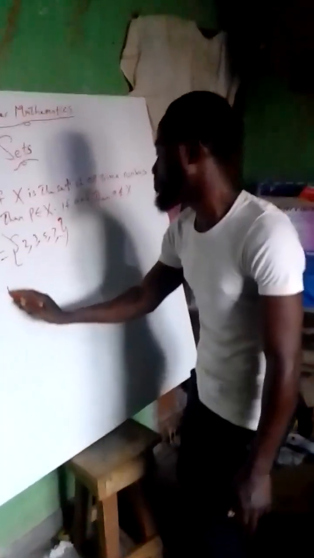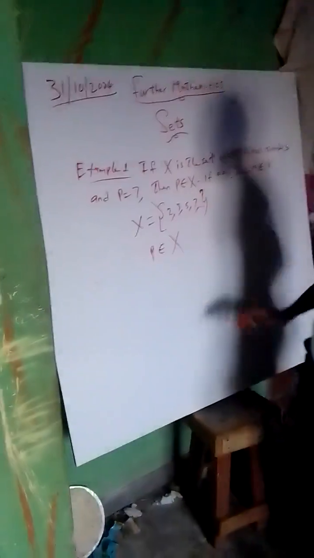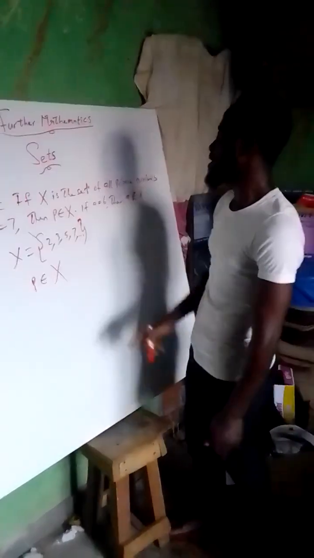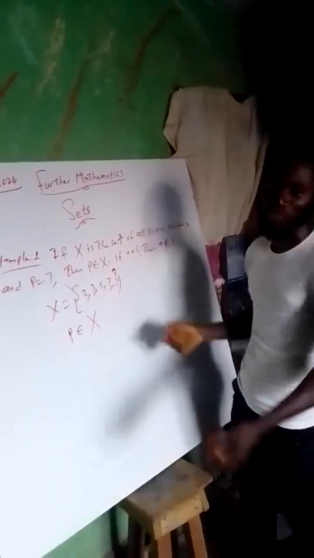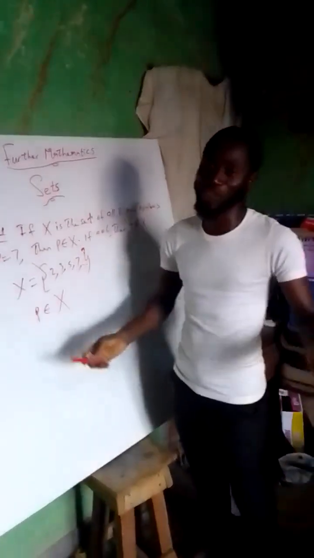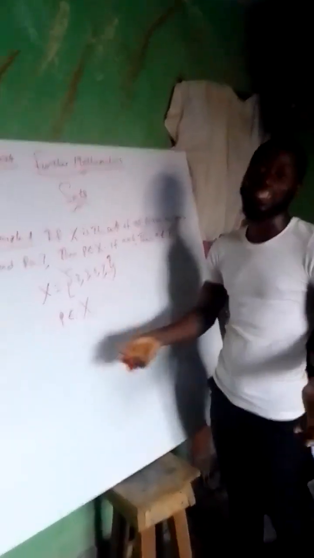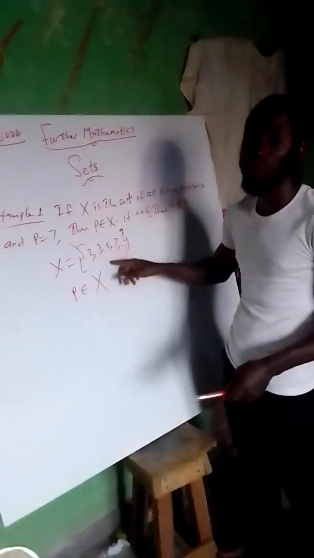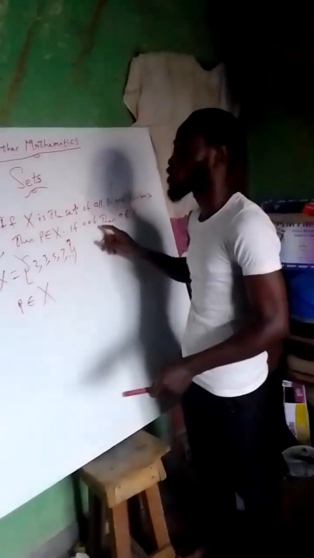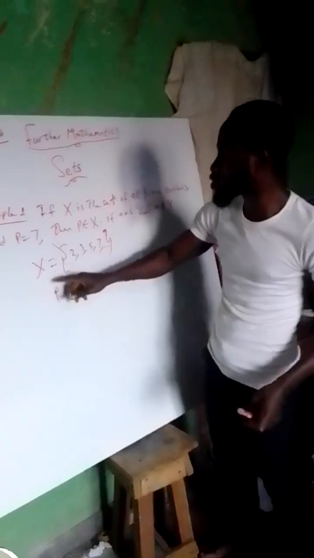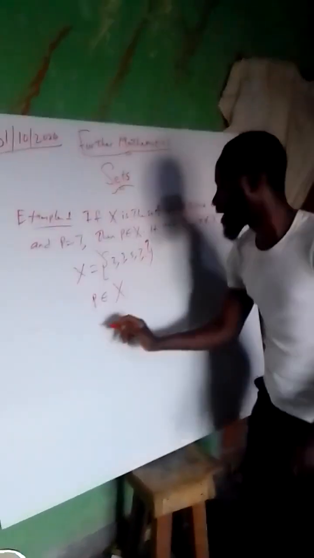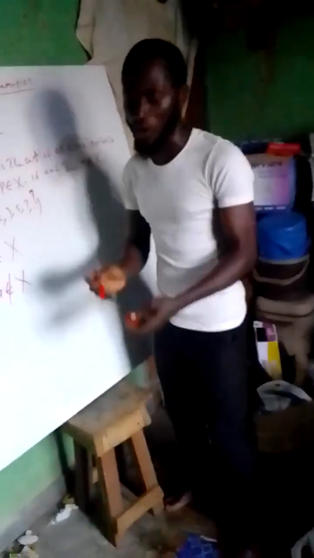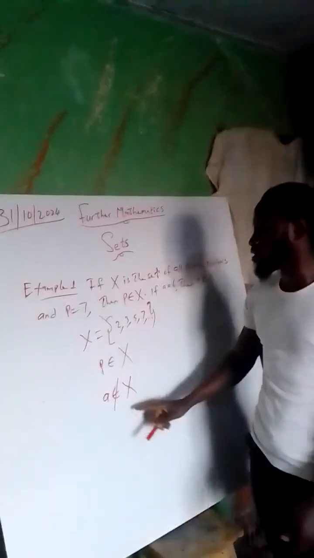That is, P equals 7 belongs to X. Now another question: if A equals 6, is A a prime number? No, A is not a prime number. A is an even number. Since A, which is equal to 6, is an even number, it will never belong to the set X. So we can write that as A is not a member of X.